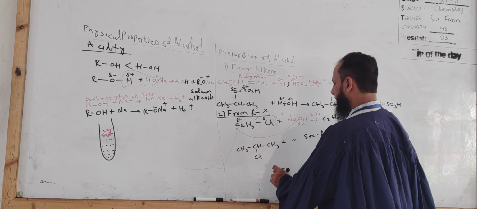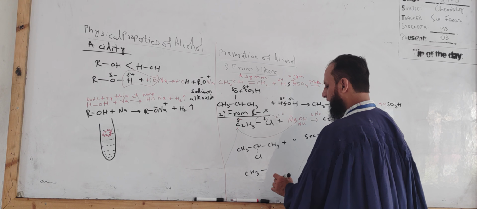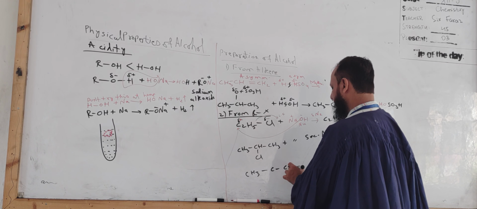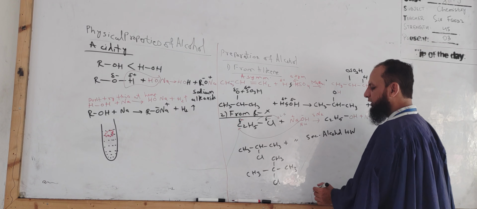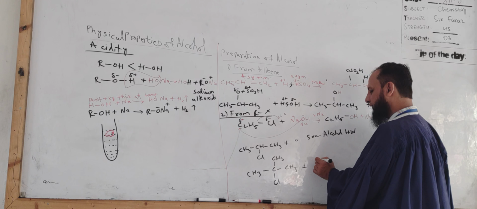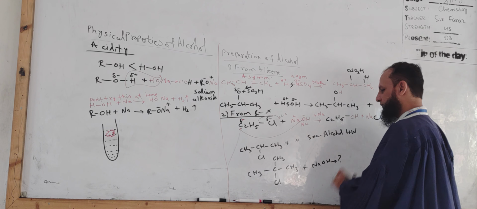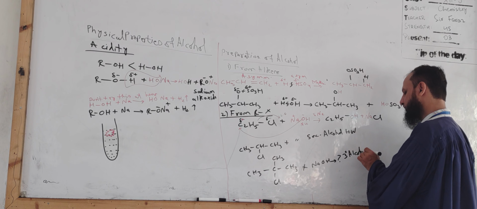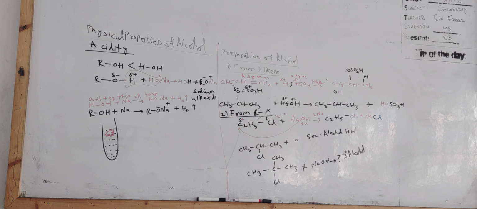And if you take CH3, ये आएगा ना सर, CH3 C CH3 Cl and CH3, then this is tertiary butyl chloride. You reacted with the same NaOH and you tell me the product, it would be a 3 degree alcohol. ठीक है. So we can make it from alkyl halide. Any sort of alcohol can be prepared from the alkyl halide.